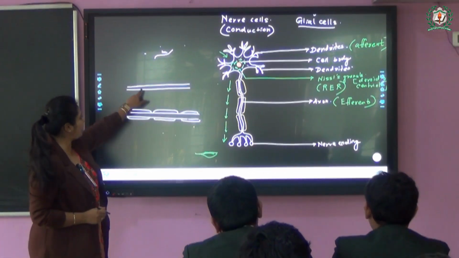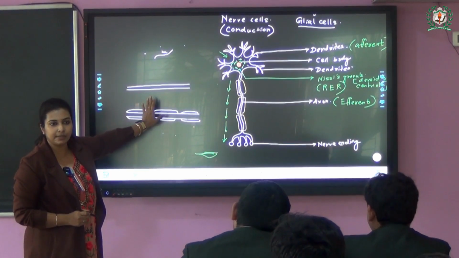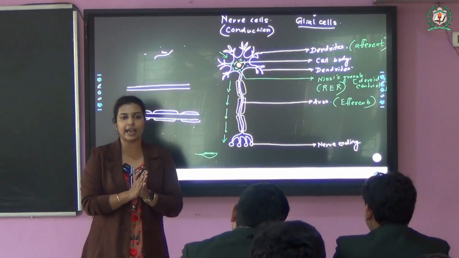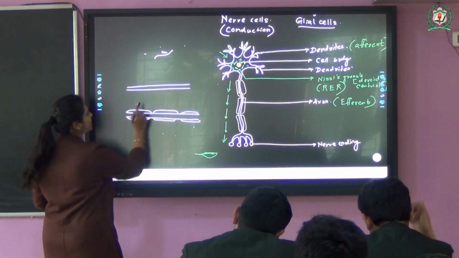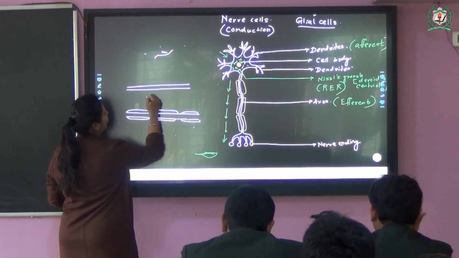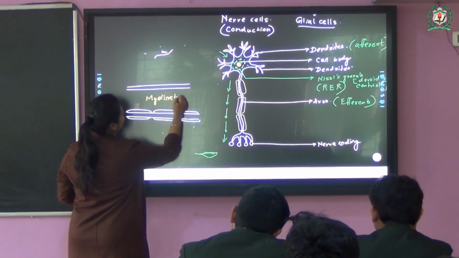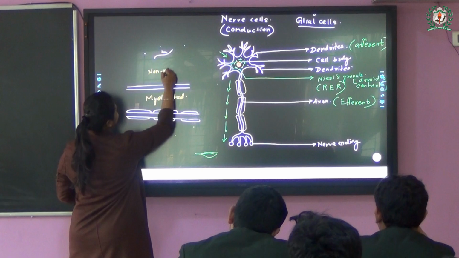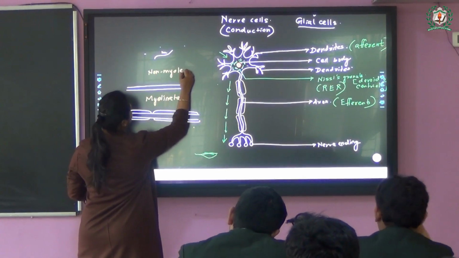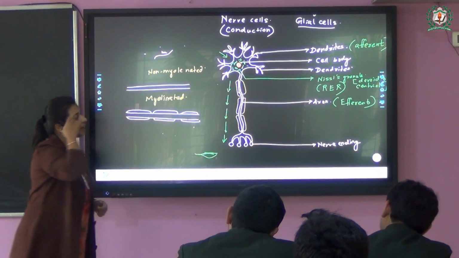You can see I have drawn one axon here, one here. Both are not having the myelin sheath. That means the neuron can be either myelinated or non-myelinated. So this is a difference. This one is the myelinated one, and this one is the non-myelinated one.